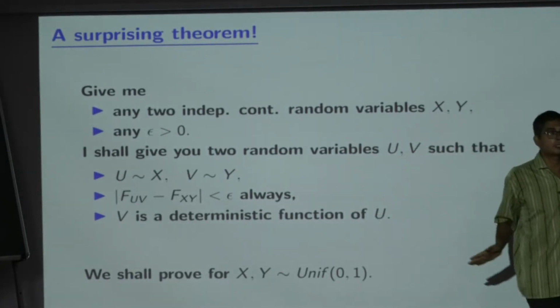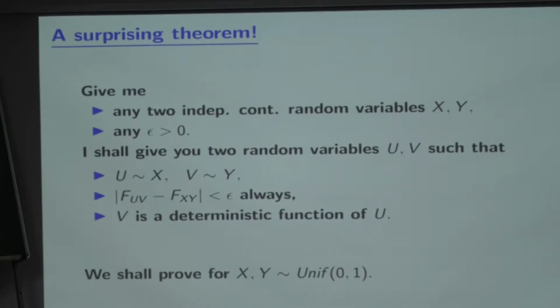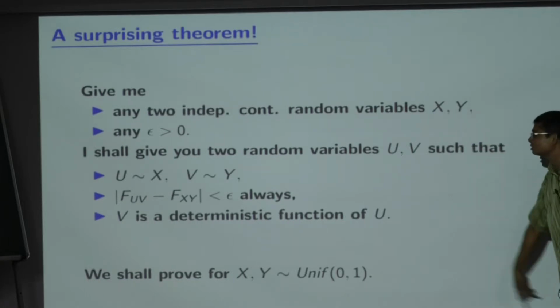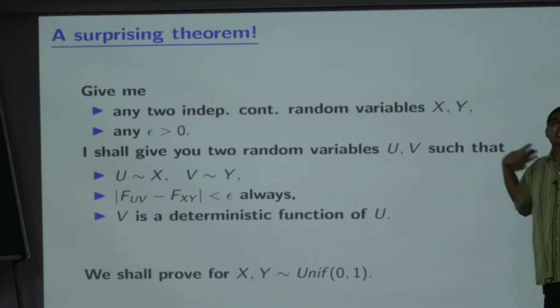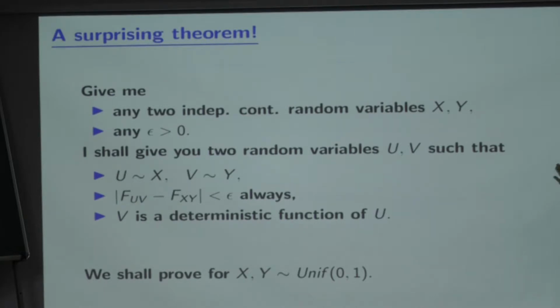No statistical procedure can ever distinguish between xy, even if I give you 1 million observations on xy and 1 million observations on uv, still you will not be able to see any difference between the statistical behaviors, whatsoever test you design. Yet one pair is independent and the other pair is deterministically related.